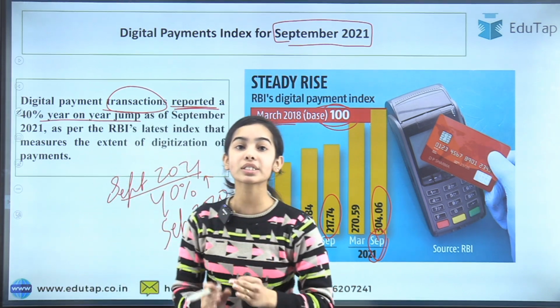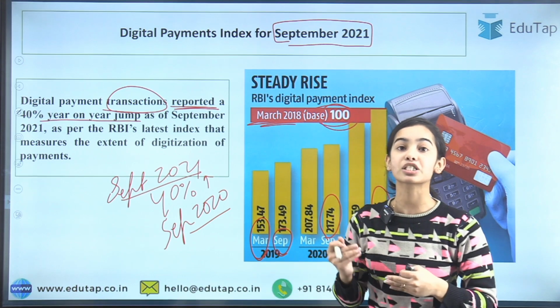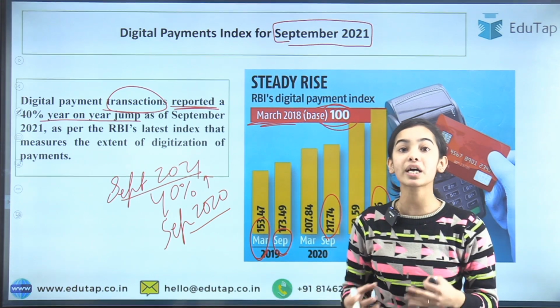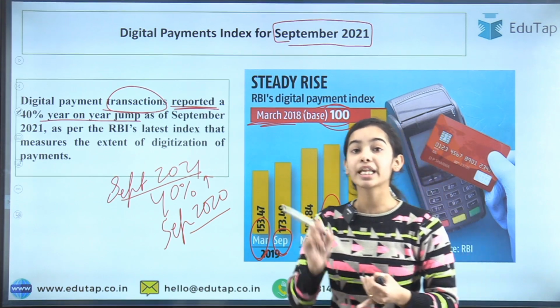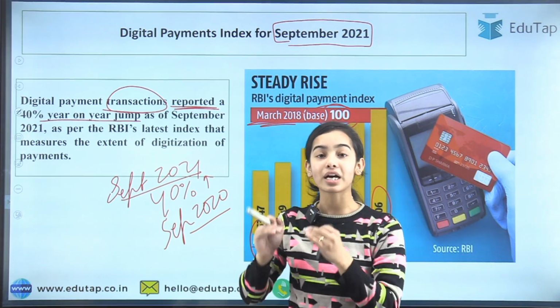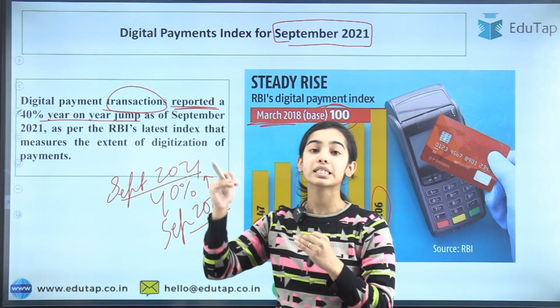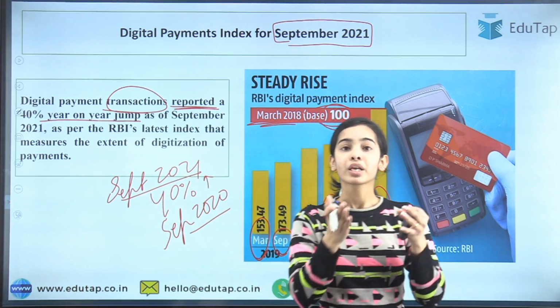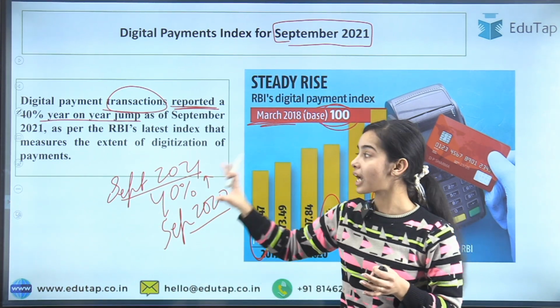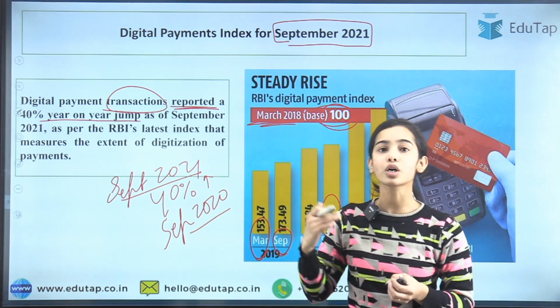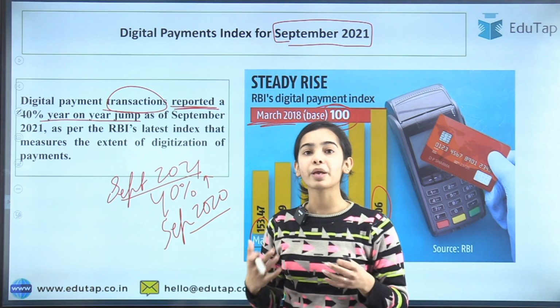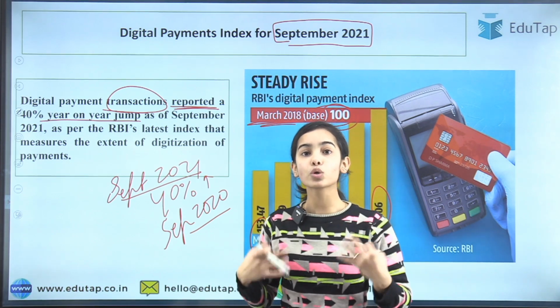Okay, so this shows how fast our digital payment transactions are increasing, how fast digitization is happening in our country. And it is being said that due to COVID we have surpassed 5 to 6 years of growth. After 5 to 6 years we would have reached this level, but we have reached it now only due to COVID, because during COVID awareness about digital payments rose very fast.